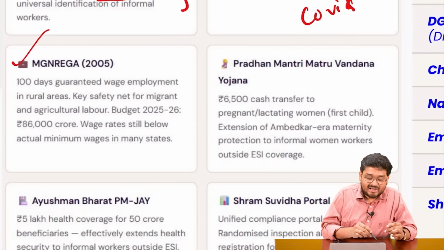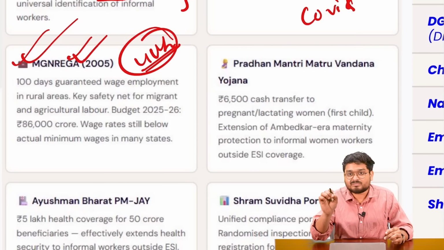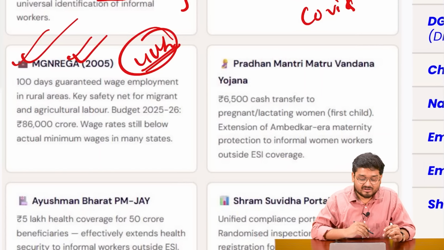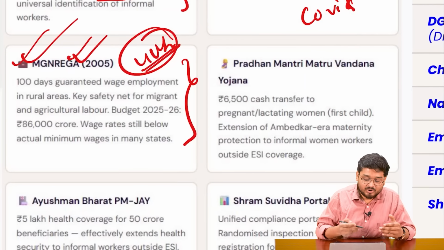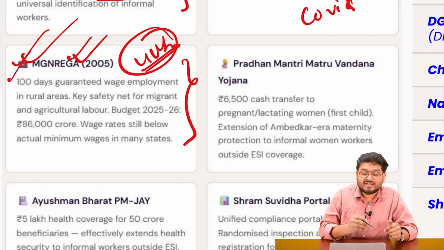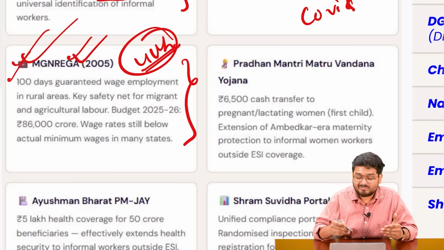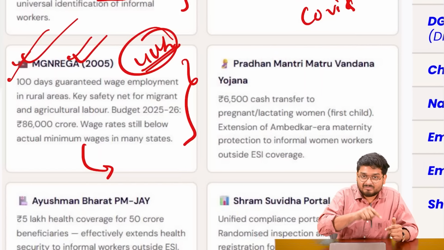Also, we have the MGNREGA, which gives unskilled work. Right now, it is known as the VB-G RAM G Bill, an act which has also been designated. We are talking about the pre-2026 act here, which previously gave 100 days of work. Right now, in the comment section, you let me know what all the updates have taken place under the MGNREGA Act.